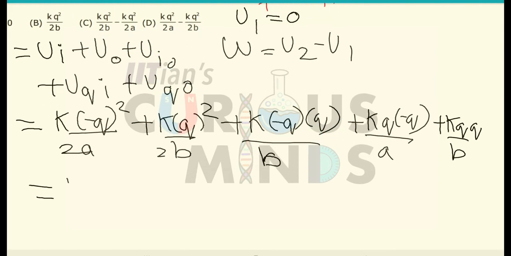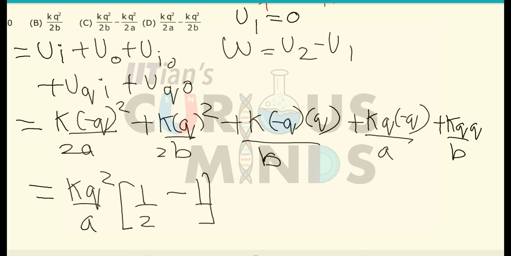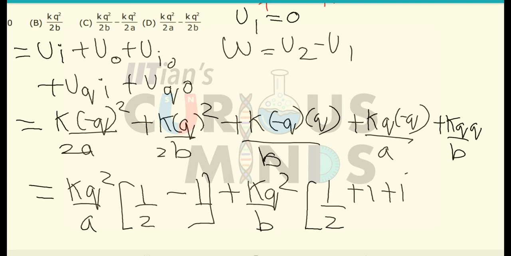So I can take k q square common. Let us first solve for a. It will be equal to 1 by 2 minus 1, plus k q square. Similarly for b, k q square by b, it will be equal to half plus 1, so basically this is minus 1 plus 1.